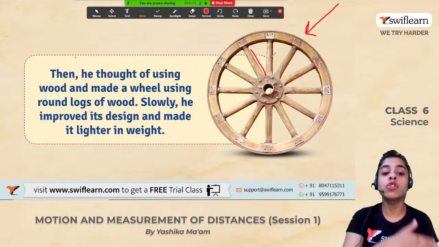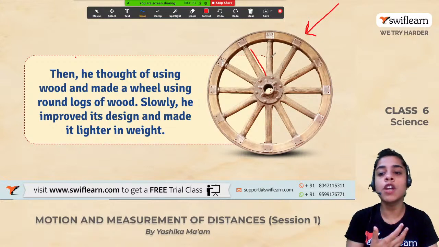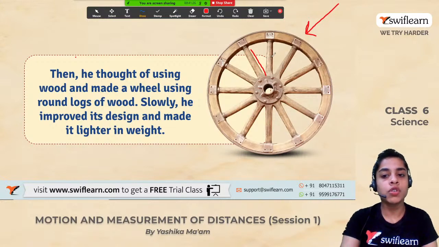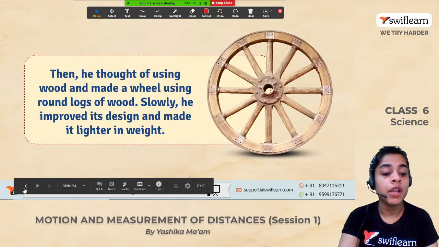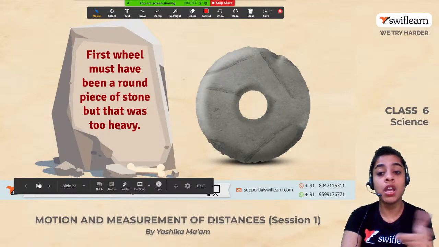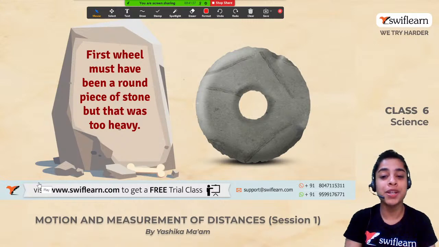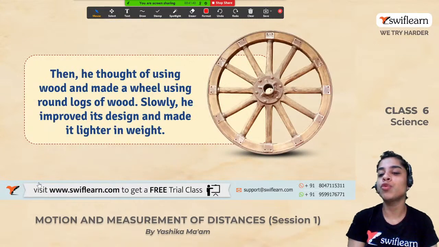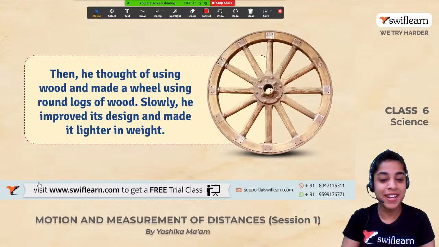All right. So slowly he improved its design and made it lighter and lighter in weight. Of course, when things become lighter in weight, it becomes easier for us to carry them forward, right? So this we had done for our own convenience. So now just look at this wheel. आप पहले इस wheel को देखिए. This wheel seems so heavy and this wheel seems so tough to be displaced. Now look at this wheel. It feels like and it seems like a nice and improved version of the earlier wheel, right?